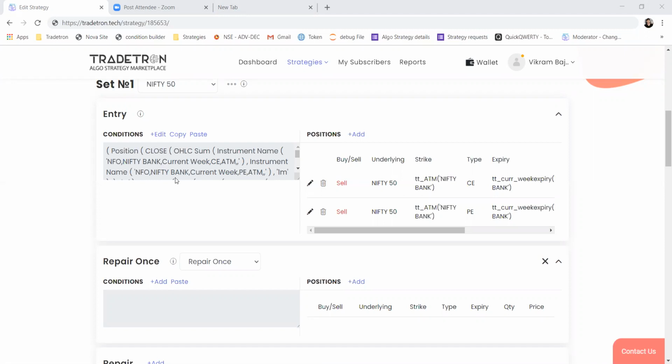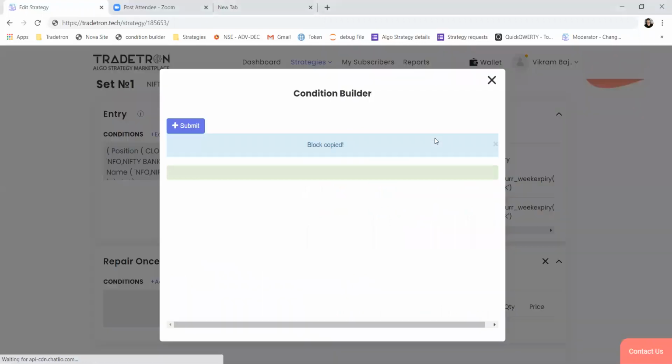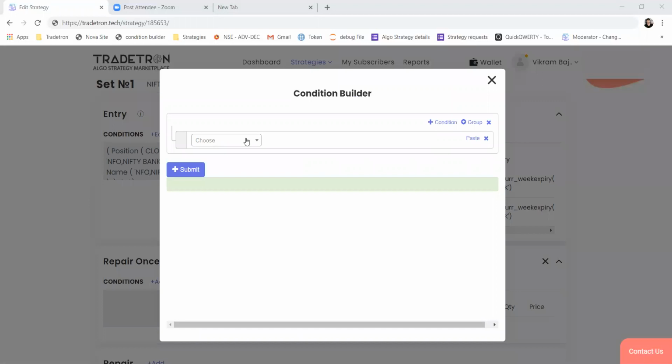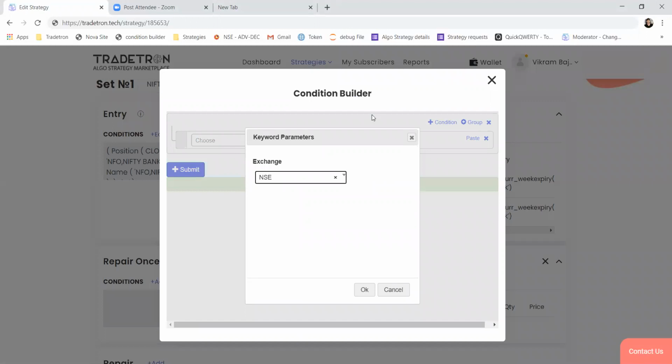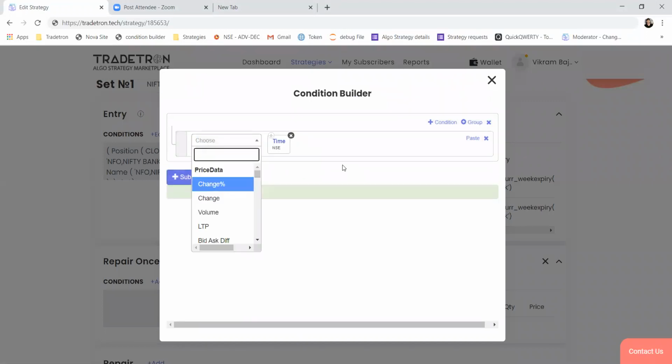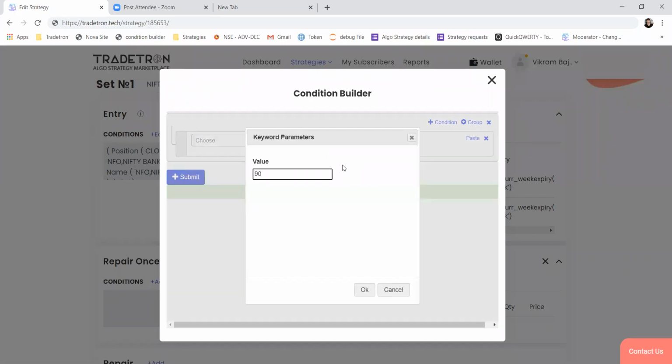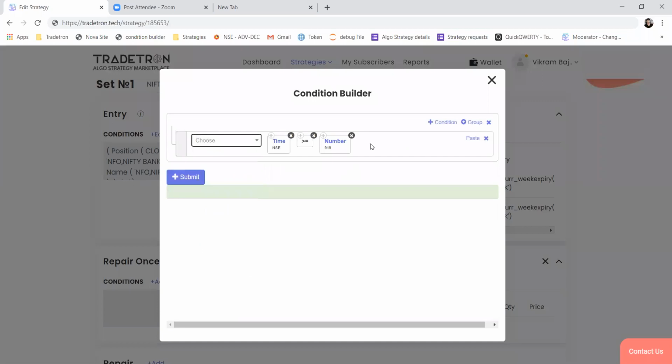I have a condition of volume. The first 5 minutes volume should be greater than yesterday's 75 volume candles in the 5 minute chart. So to fetch the first 5 minute candle volume, you can choose a condition like this. First you'll check whether time is greater than or equal to 9:19. So at 9:20 you will be checking.